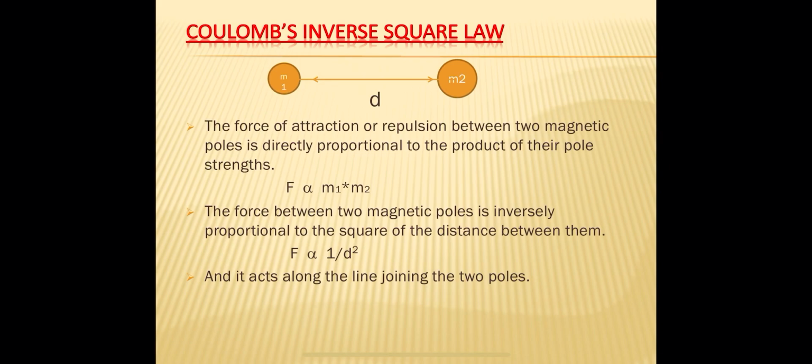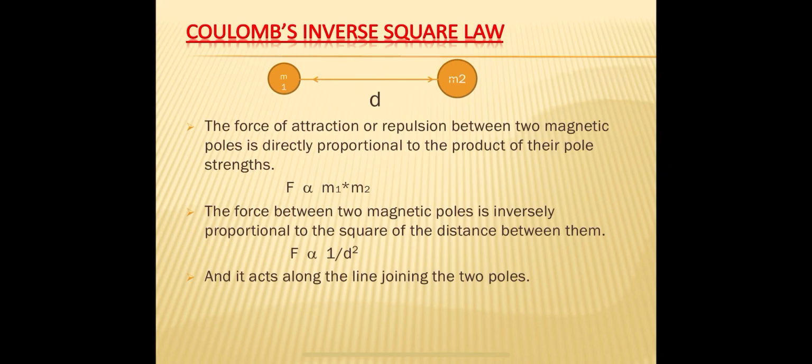If m1 and m2 both are strong, then the force is very strong. If one of them is weak and one is strong, the force may be strong up to some extent. If both poles are weak, then the force between them is also weak.